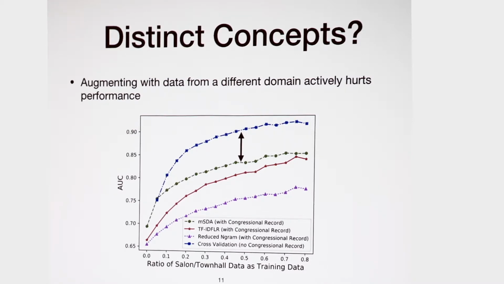Which means that including Congressional record data in the training dataset is actually harmful for the performance. Therefore, the concepts behind Congressional record and Salon Tongho are different, and the hope of successful cross-domain classification is significantly diminished. Now we know that it is the differences in the specific concept that lead to the bad performance. Can we do something to improve it?